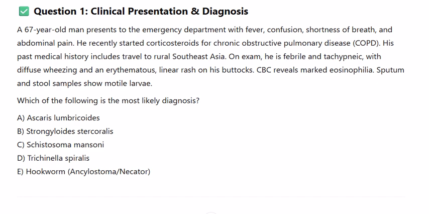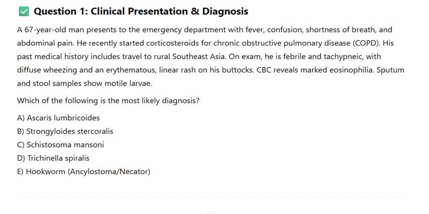He recently started corticosteroids for chronic obstructive pulmonary disease, COPD. His past medical history includes travel to rural Southeast Asia. On exam, he is febrile and tachypneic, with diffuse wheezing and an erythematous linear rash on his buttocks. CBC reveals marked eosinophilia. Sputum and stool samples show motile larvae.